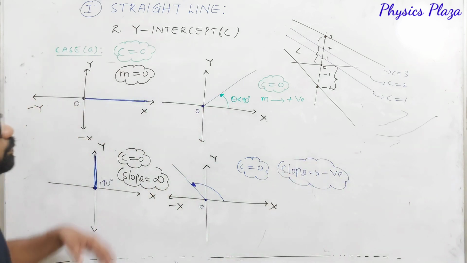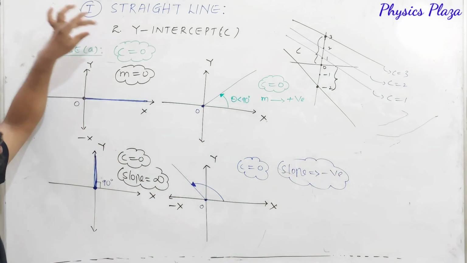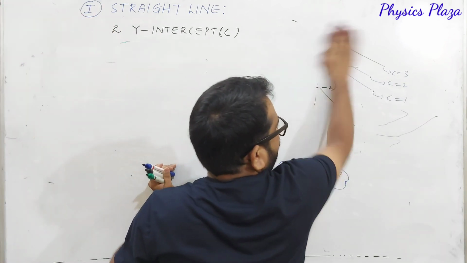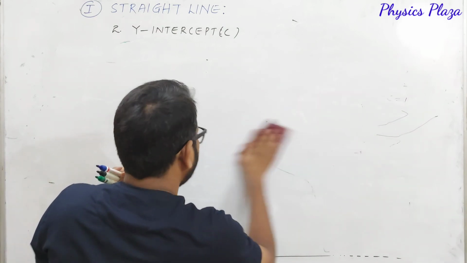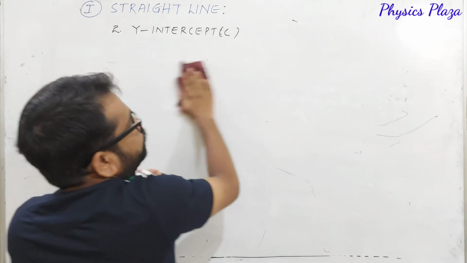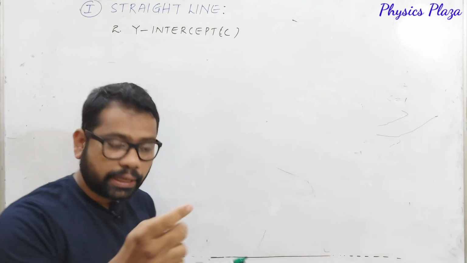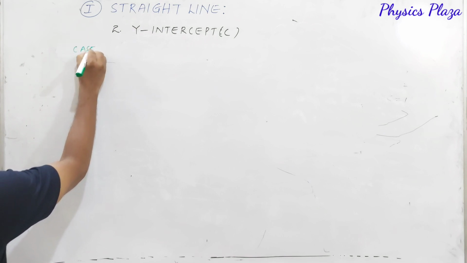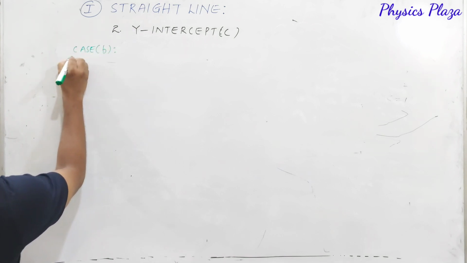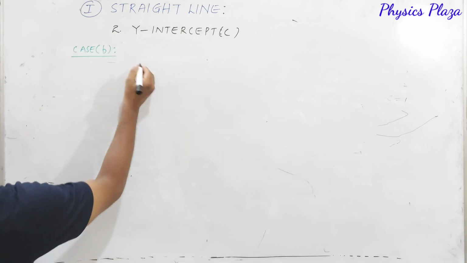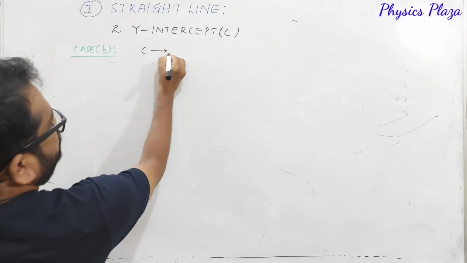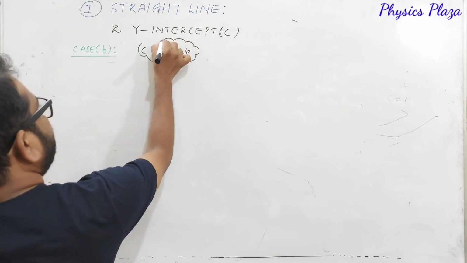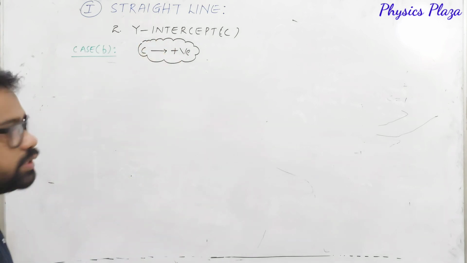So this is what y-intercept is, and what happens if y-intercept is 0. Just copy it. Now we will see the case of positive y-intercept, how the graph will be. Let us see. It's case B. Under case B, we are discussing c is positive, y-intercept is positive. So if y-intercept is positive, how the graph will be, and the related slope also we will see.